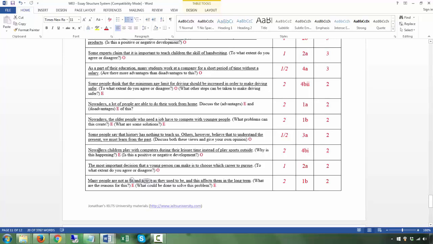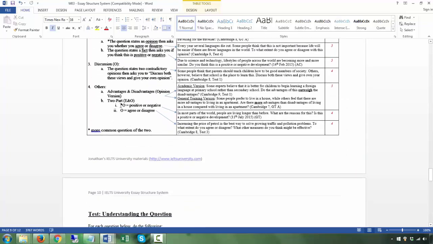Next, nowadays, children play with computers during their leisure time instead of playing sports outside. T. Q. Why is this happening? Is this a positive or negative development? Why is this happening is an E, a cause, and this is clearly an O, an opinion. Is this a positive or negative? So there are 2 questions. Which kind of question is this? This is positive or negative. You have an E and then an O.